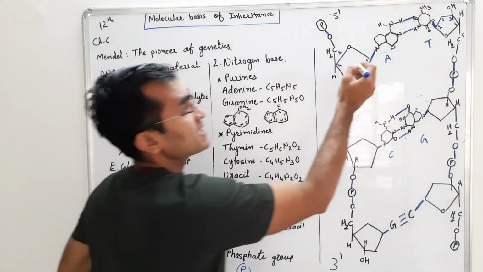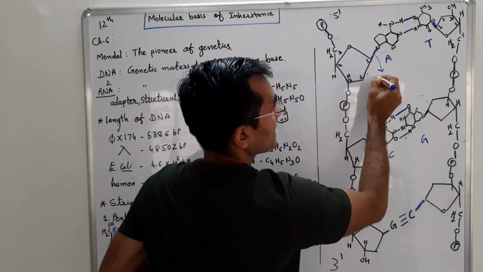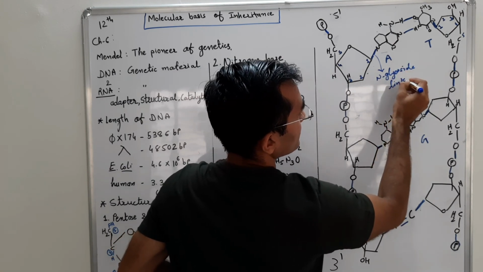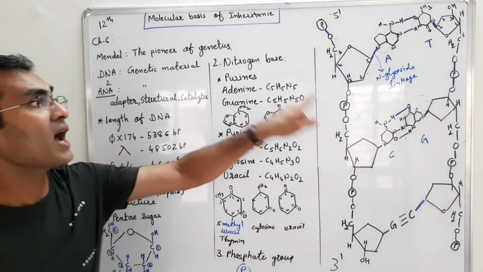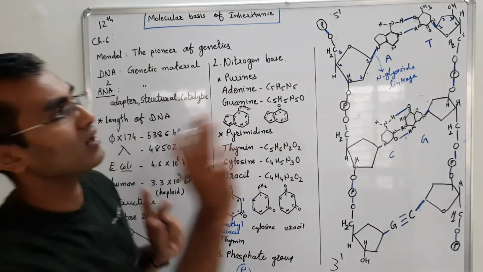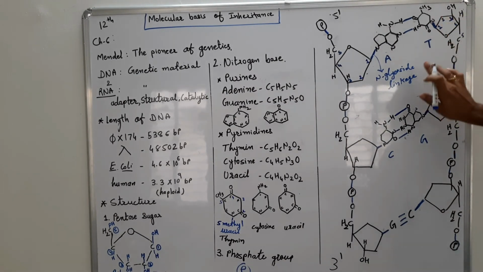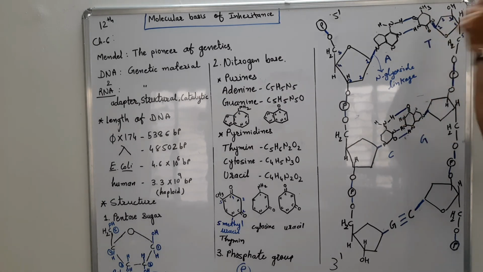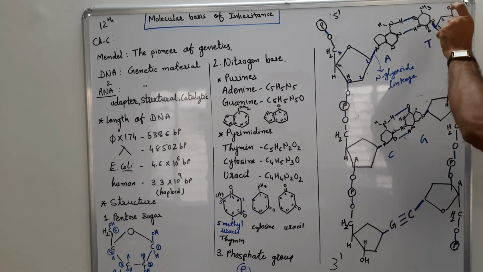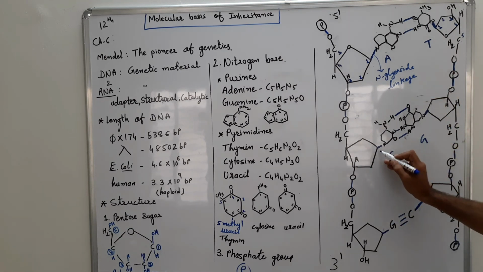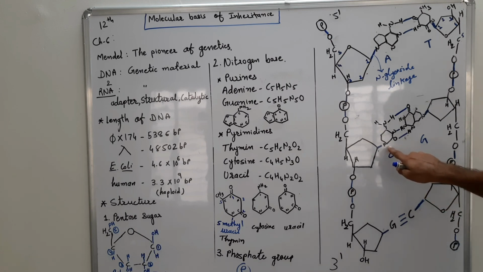So we term this bond as N-glycoside linkage. Why is it bound with the N group? You can check anywhere. This is the thymine group, so it will bind with the nitrogenous group over here. That is why it is also termed the N-glycoside linkage. So the first carbon will always bind with the nitrogenous group. In the nitrogenous group there is a nitrogen, so that will bind with the nitrogen. Okay. Now over here also you can see the first carbon binds with the nitrogenous group.